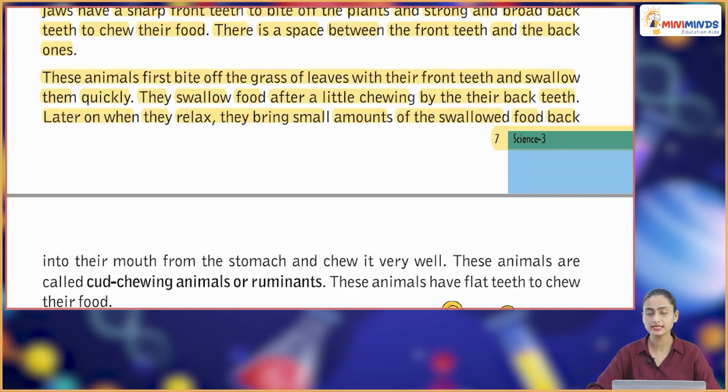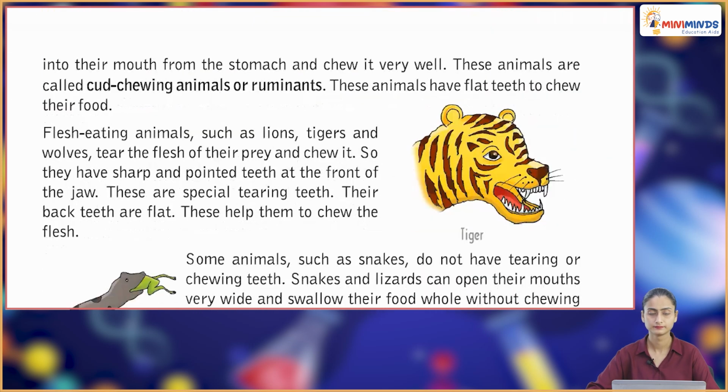Later on, when they relax, they bring small amounts of the swallowed food back into their mouth from the stomach and chew it very well. These animals are called cud chewing animals or ruminants, and these animals have flat teeth to chew their food.